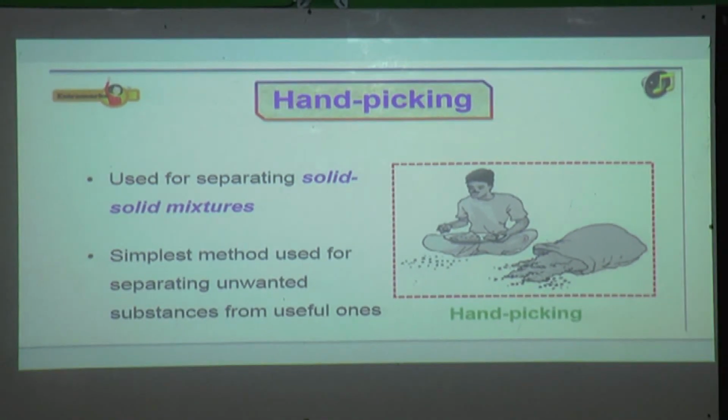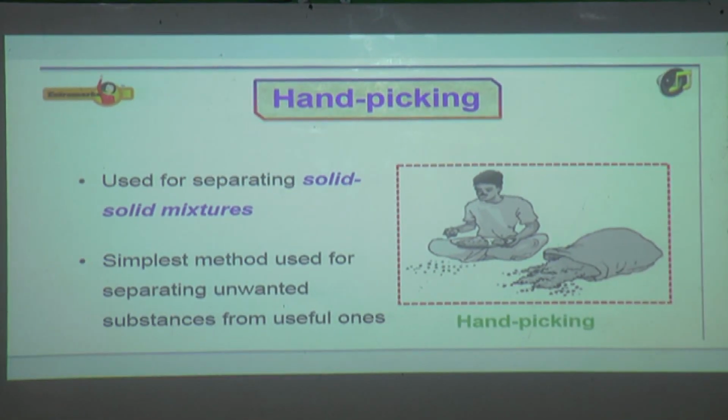Generally, this method is used by housewives to remove undesirable components from food grains. Hand picking is also practiced by fruit growers. When a fruit is grown on a plant, we just pick the fruit and collect it.